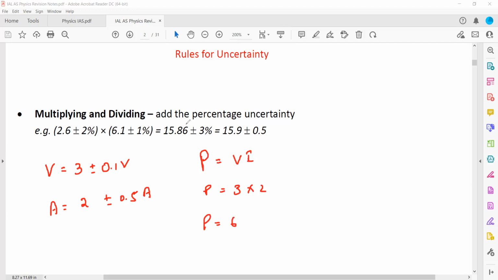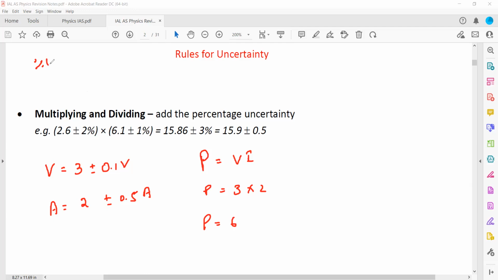We get the power. But what about the uncertainty? Because these two quantities are multiplied, we first find the percentage uncertainty and add. Because if I add them directly, it does not make sense. 0.1 volts plus 0.5 ampere does not give any result because they are different units. As I mentioned in the beginning, to get the final uncertainty we always add, but the condition is that they should have the same units. They don't have the same unit.